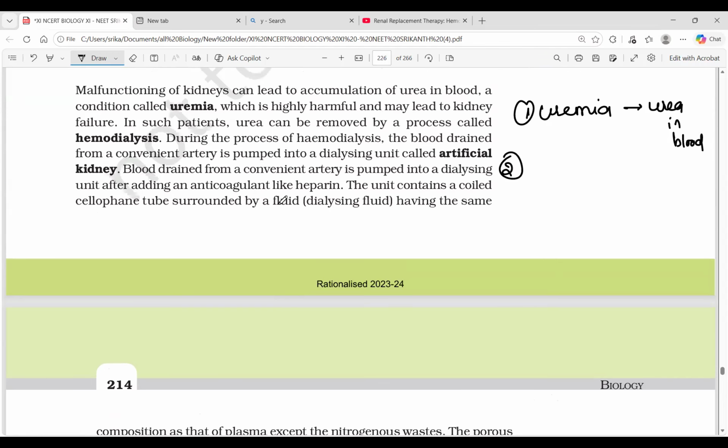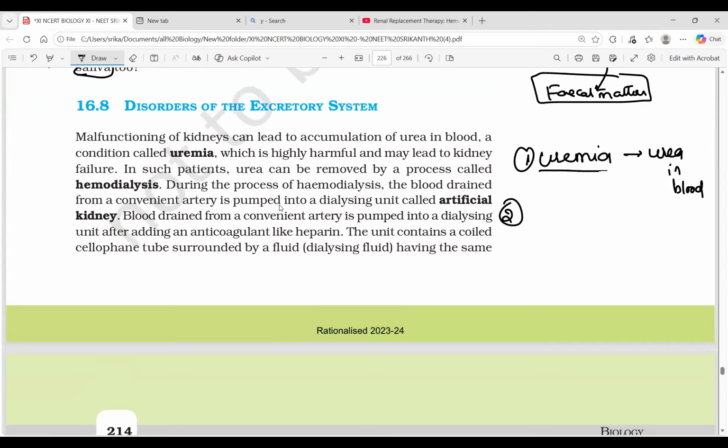Now, about uremia. When the kidney malfunctions, that leads to uremia, and urea accumulates in the blood. For this malfunctioning of the kidney, the best solution is kidney transplantation. But until that time, this patient is to be given hemodialysis.